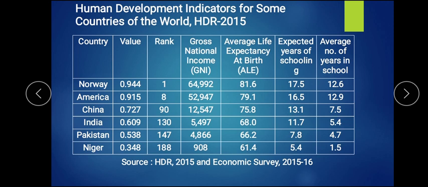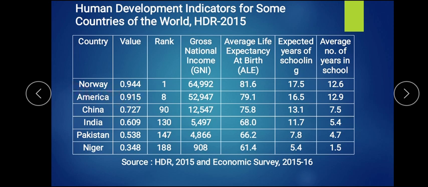Then expected years of schooling is 17.5, till the age of 18 there is expected schooling, but they are doing 12.6. So on an average, the government has mentioned to attain schooling of 17.5 years, but on an average in that country 12.6 years of schooling is done if you take the total population average.